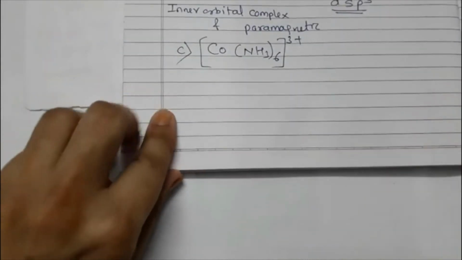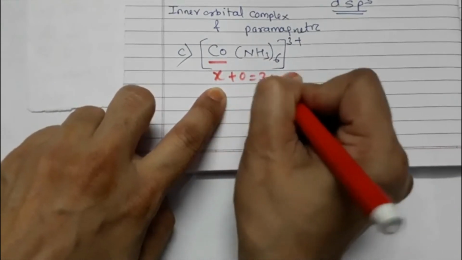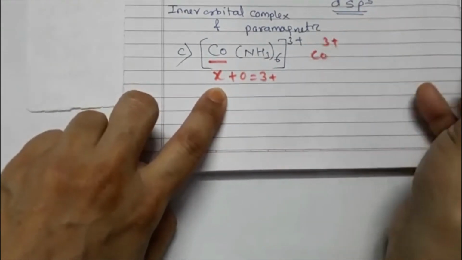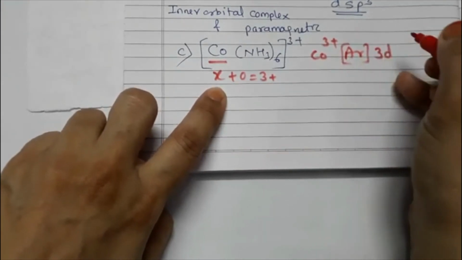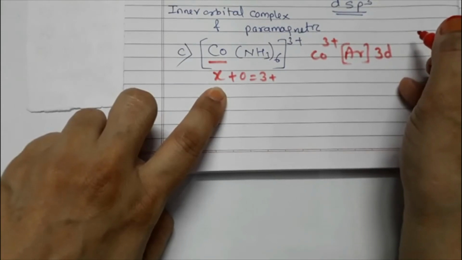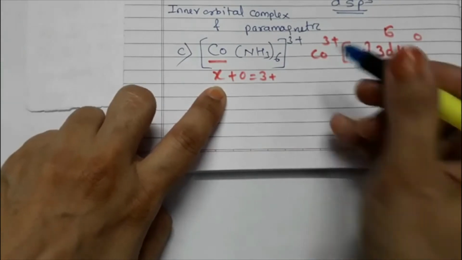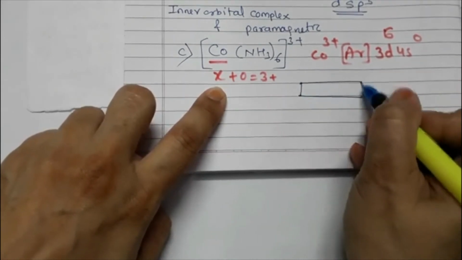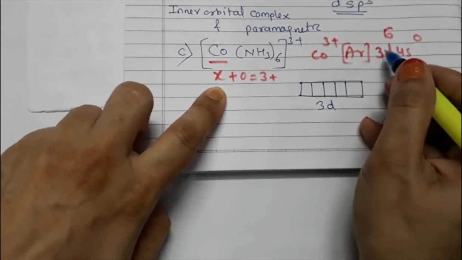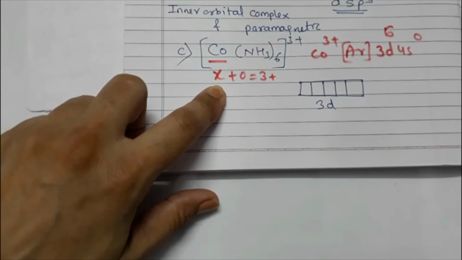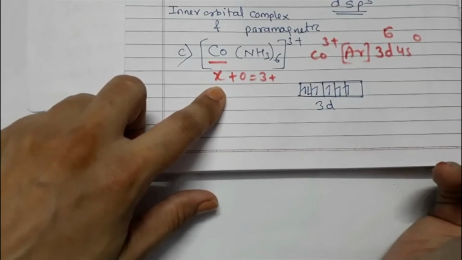Now in this case, cobalt: x + 0 = +3. So Co3+ has the electronic configuration Ar, otherwise it is 3d7 4s2. Now it will be 3d6 4s0. So in the 3d orbital, how many electrons are there? 6 electrons are there: 1, 2, 3, 4, 5, 6.